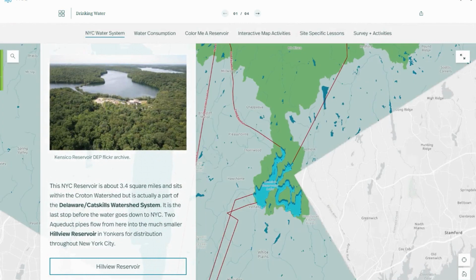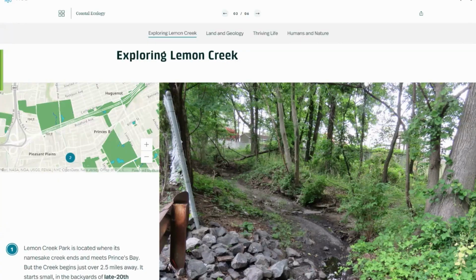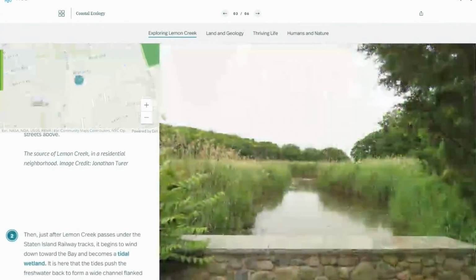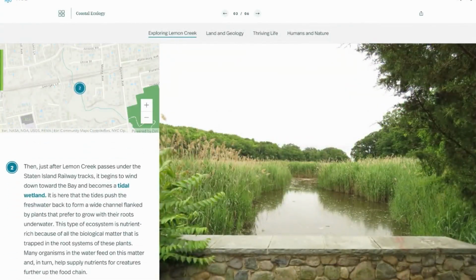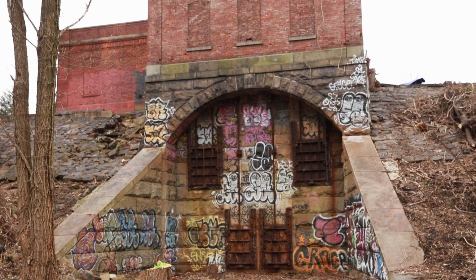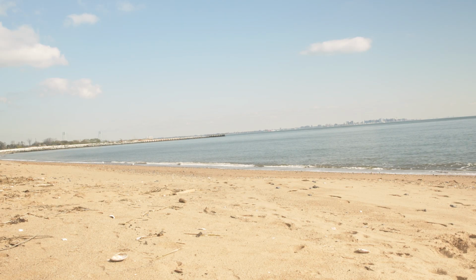When transitioning to an online platform, we wanted to connect back to our in-person field trips, and the best way to do that was by digitizing the maps we use to contextualize our lessons in the field. If you're familiar with our in-person field trips, you can find the virtual versions of these walks inside the New York City Water Infrastructure Collection. And if you haven't been with us before, check out these maps for a taste of what we share outside.